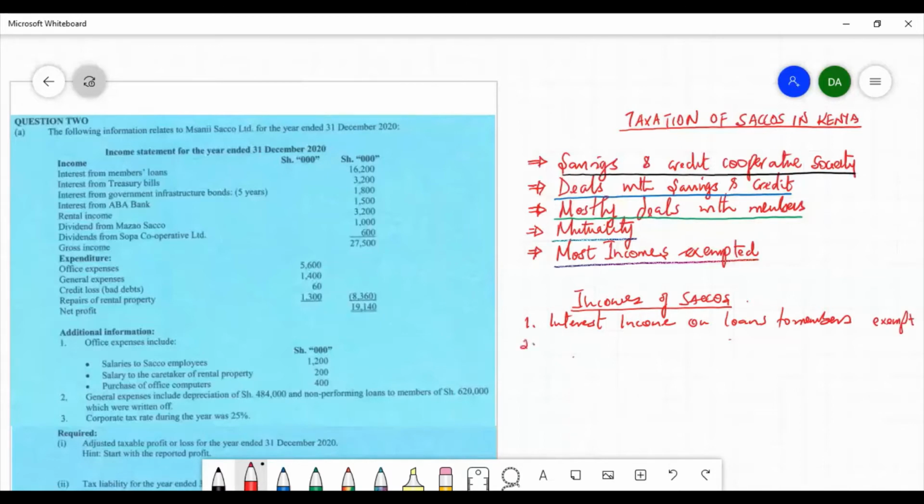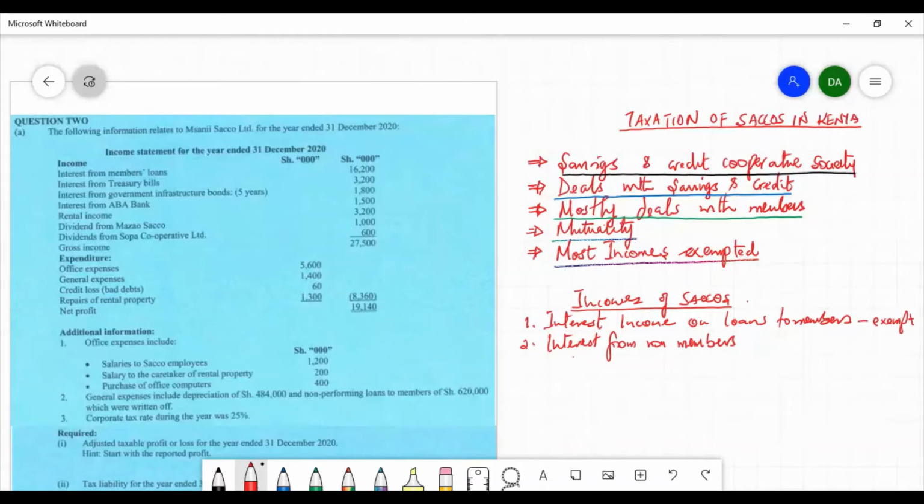Then we have interest from non-members. Interest earned from non-members may be interest on loans to non-members, or interest that the Sacco earns when they save in banks, or when they invest in debentures and other securities, which enable them to earn interest.